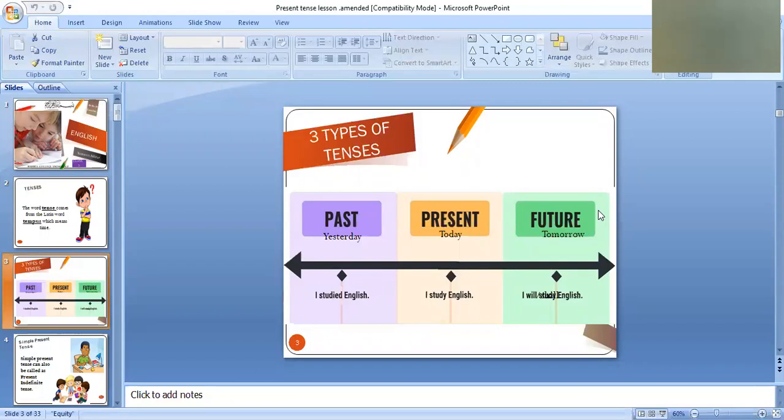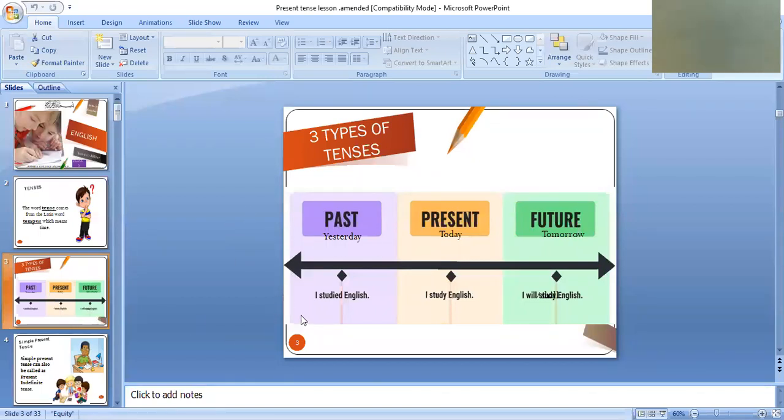Okay, so here I'm going to tell you about tenses. As I've told you earlier, tenses are related to time. They tell us about time. There are three types of tenses: past tense, present tense, and future tense. How many types of tenses are there? Past tense, present tense, and future tense.